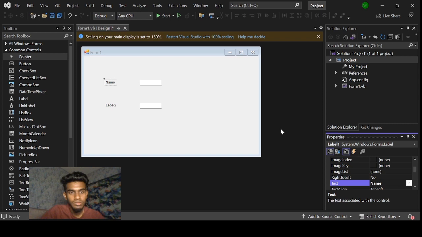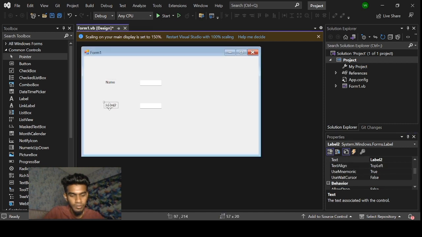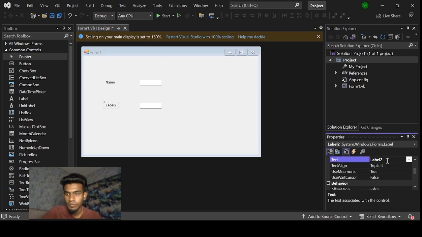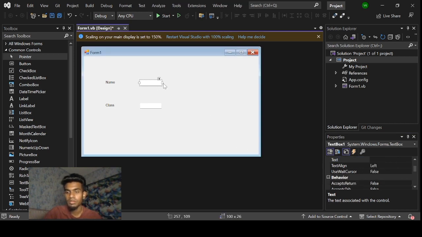So okay, now I'm going to change the text for label 1 as name, and the design name I keep it as label 1, and for label 2 I keep the design name as label 2, but going to change the text as class.